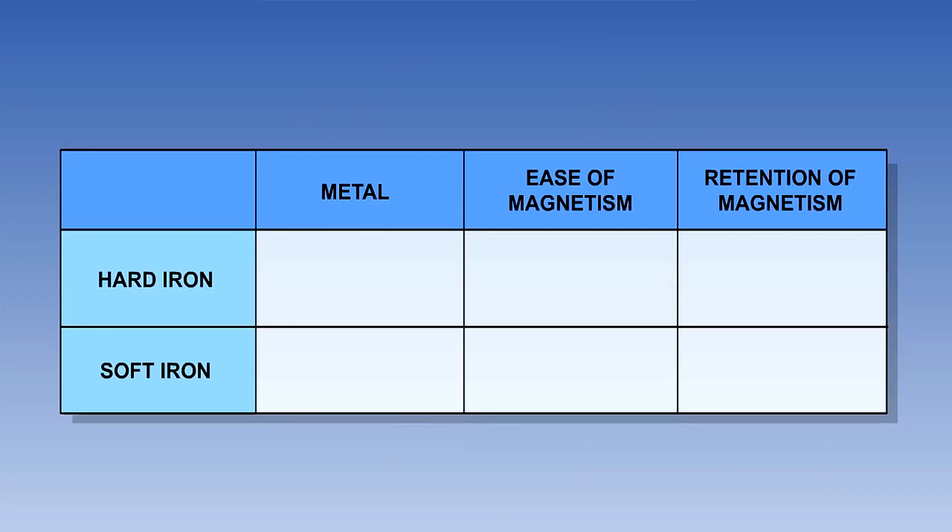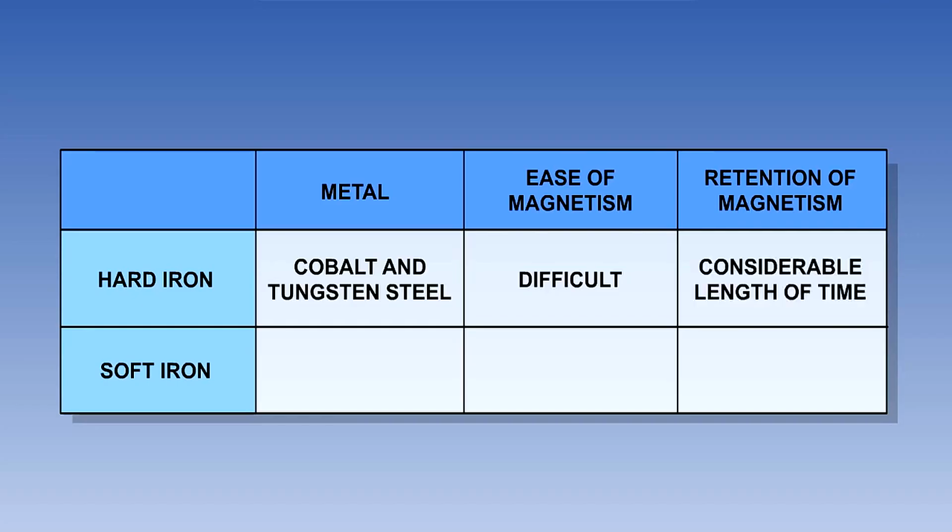Ferrous metals can be divided broadly into two categories of hard or soft iron. The terms hard and soft do not refer to the physical properties of the material but to the magnetic properties of the material. Examples of hard iron are cobalt and tungsten steel. Hard iron is difficult to magnetize, but once magnetized its magnetism will decay only very slowly, and it can therefore be considered for practical purposes to be permanently magnetized.